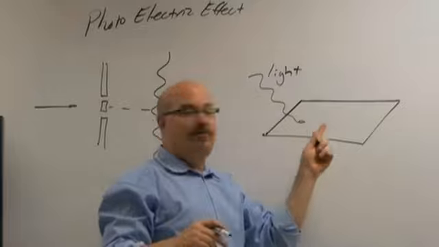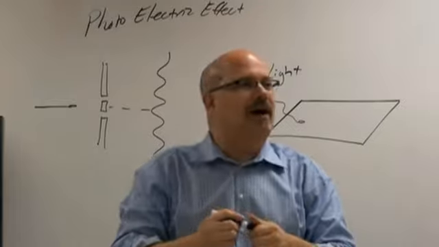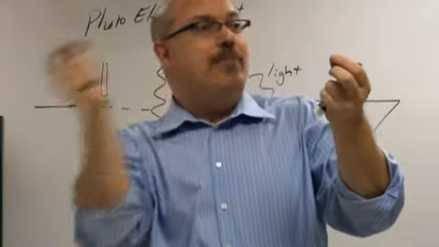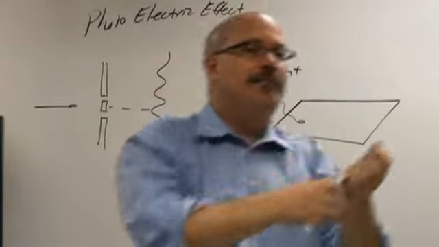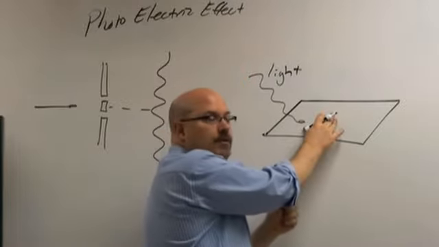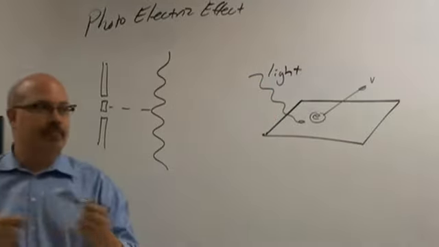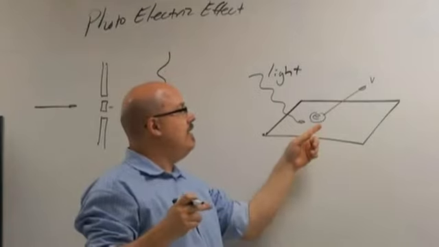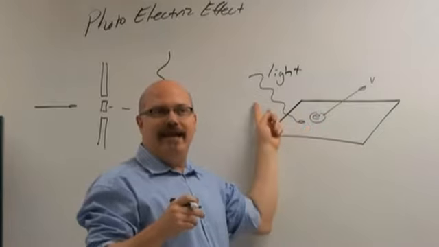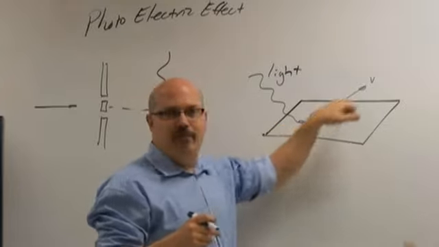Okay, so light comes down, hits this piece of metal. And just like in the cathode ray tube, where you had enough electrical potential difference, electrons in the valence shells would be ripped off and shoot from the negative to the positive plate. Well, here you could shoot light at this. The light would be absorbed, and an electron would pop off. Now I want you to understand, the light disappears, and an electron pops off.